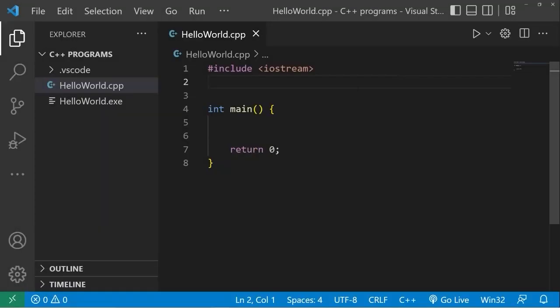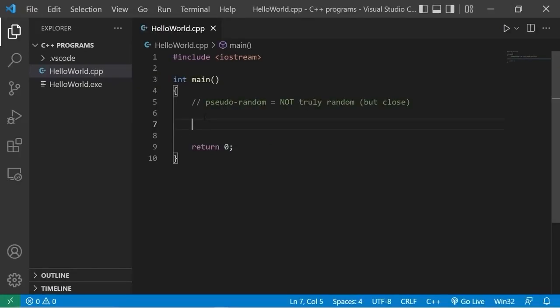Hey, this is Bro from the future. Before you begin this topic, to work with random numbers, you may need to include this header file, ctime. Hey everybody, in this video I'm going to show you how we can generate some random numbers. Just so you know, these are pseudo-random numbers. They're not truly random, but they're close. Maybe if you need to roll a 6-sided dice for a game, well then this would work perfect.